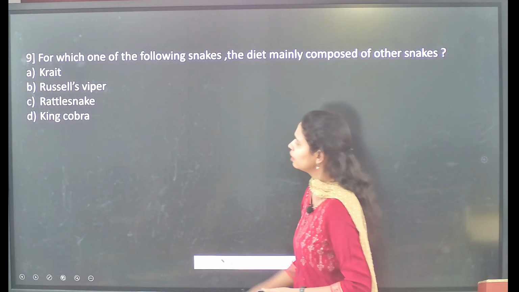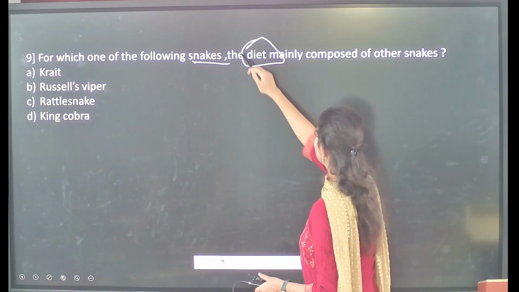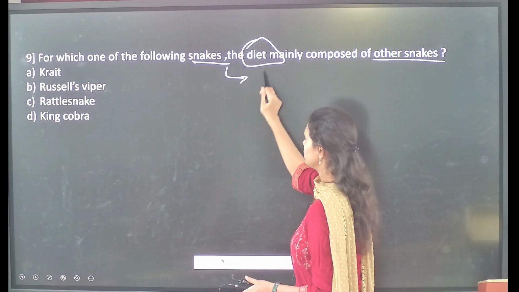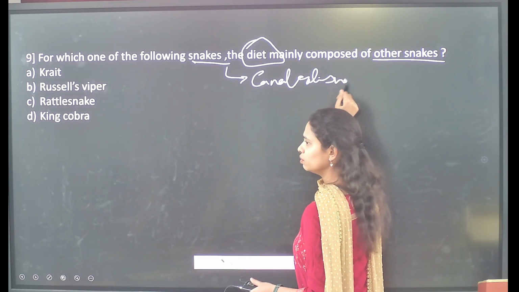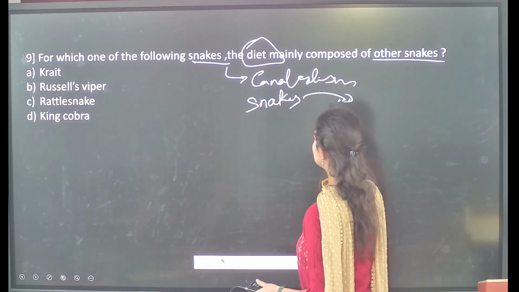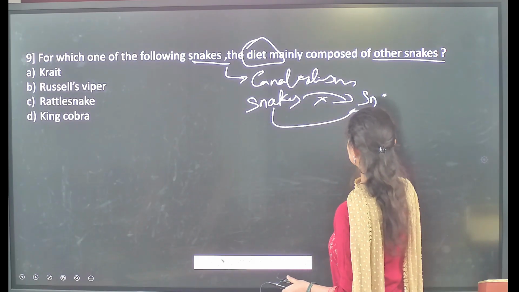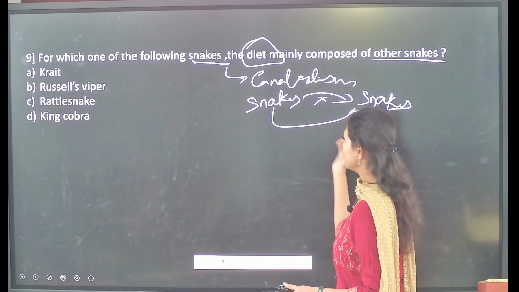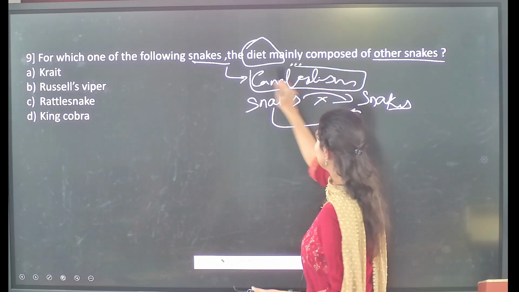Then followed by, for which one of the following snakes is the diet mainly composed of other snakes? Here it is talking about cannibalism. What do you mean by this particular term cannibalism? Here a particular organism will kill its own species, that means it will take its own species as its diet. Cannibalism is the phenomenon.